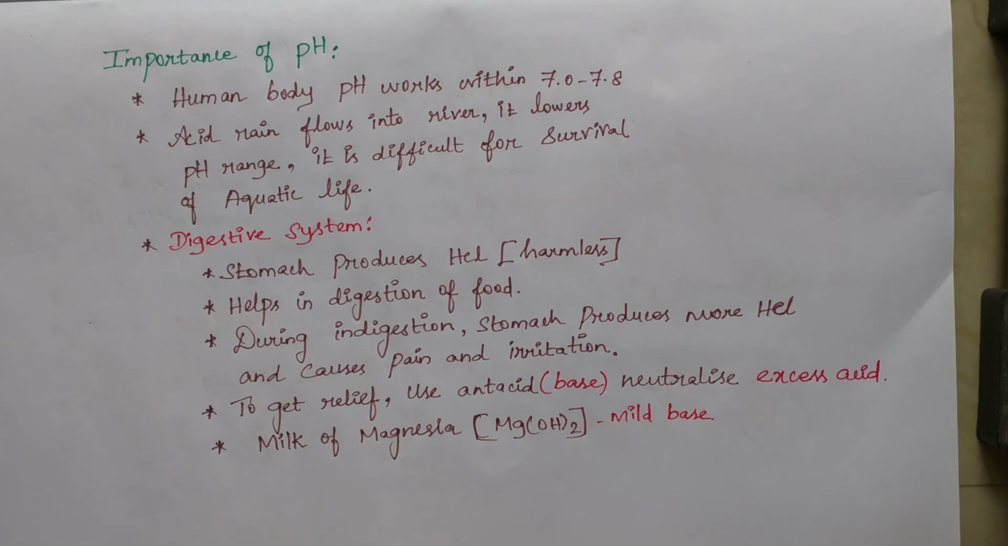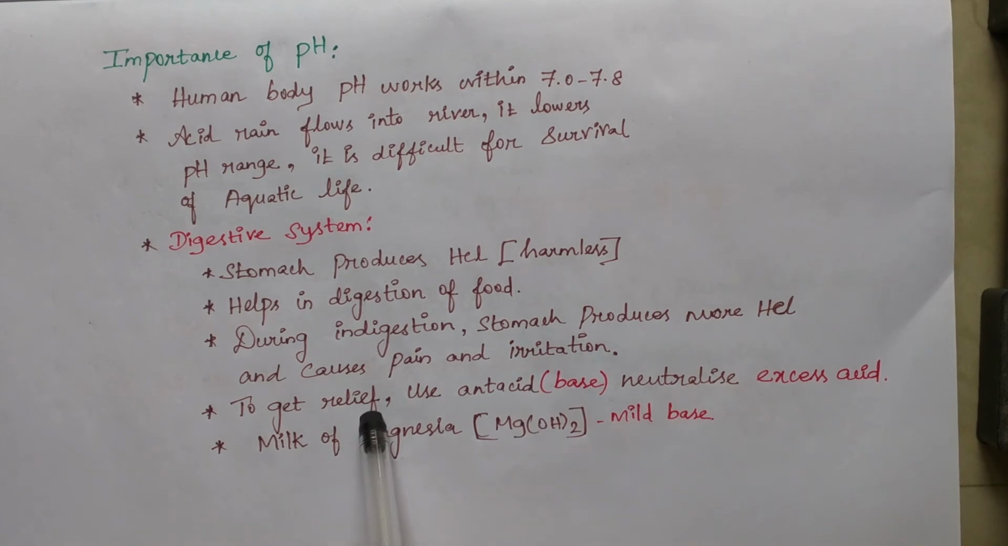And digestive system, we already know that our stomach has HCl. That HCl is harmless. It will not affect our stomach. So what is the purpose of this HCl? It helps in the digestion of food. But during indigestion, the stomach produces more HCl. That's why we feel acidity. So it causes pain and irritation in the stomach.